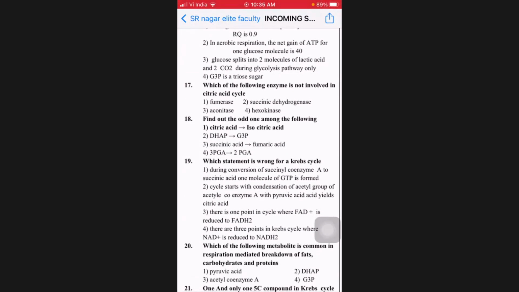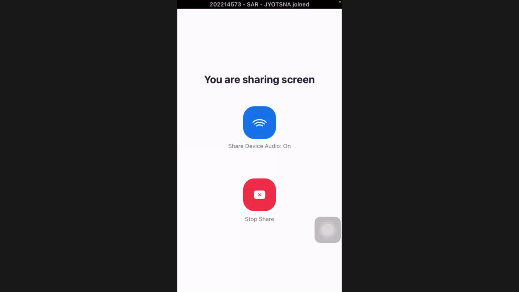Then 17th: which of the following enzymes is not involved in the citric acid cycle? Fumarase, where was fumarase? Conversion of fumaric acid to malic acid. Succinic dehydrogenase, just now we were talking about, helps in oxidation of succinic acid into fumaric acid. Aconitase was in the isomerization steps. So you are left with only one option, the fourth, hexokinase. Hexokinase was in the first step of glycolysis.